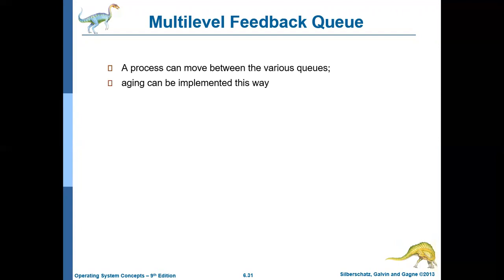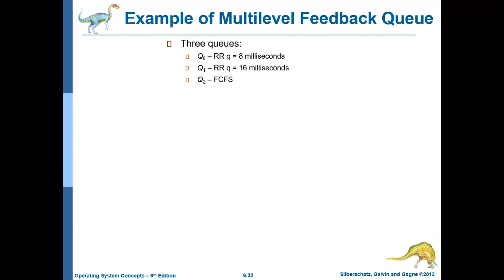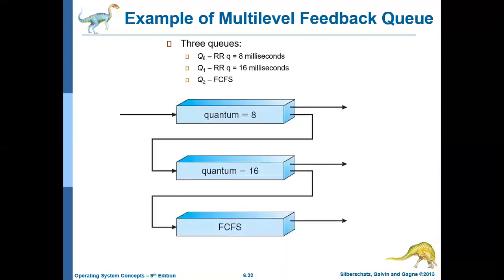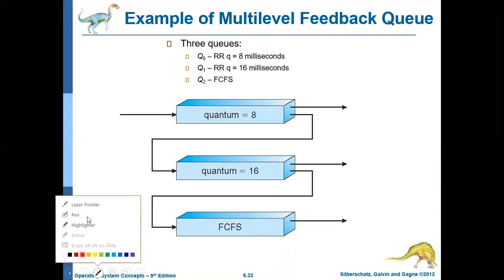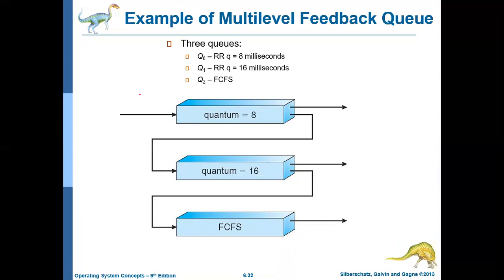Let us discuss the multi-level feedback queue algorithm with an example. Consider there are three queues: Q0, Q1, and Q2, with this level of priority. Q0 has the highest priority, Q1 has the next highest priority, and Q2 has the lowest priority. So these are the three queues which are available.